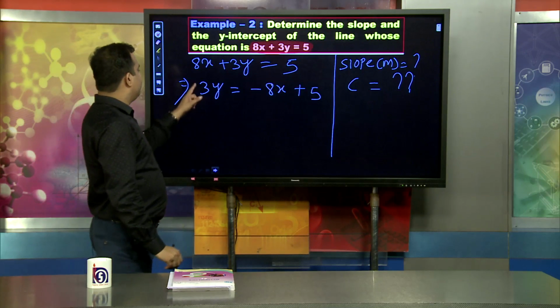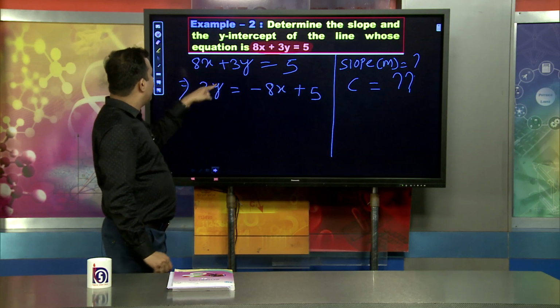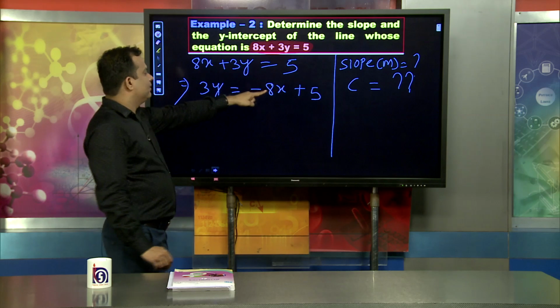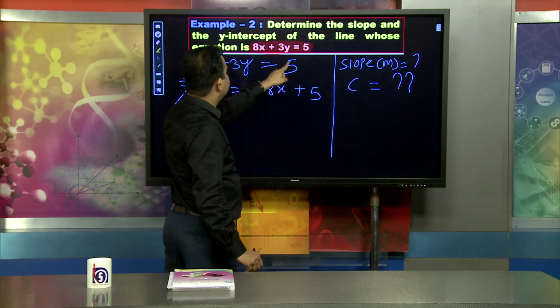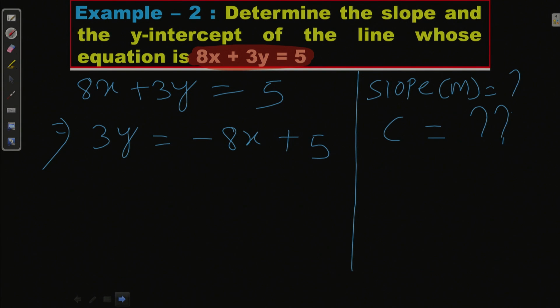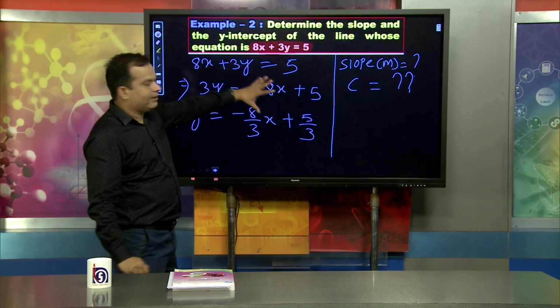Because 8x moves across it becomes negative, and the plus 5 remains. So I can write y equal to minus 8 by 3 x plus 5 by 3, because 3 is divided.